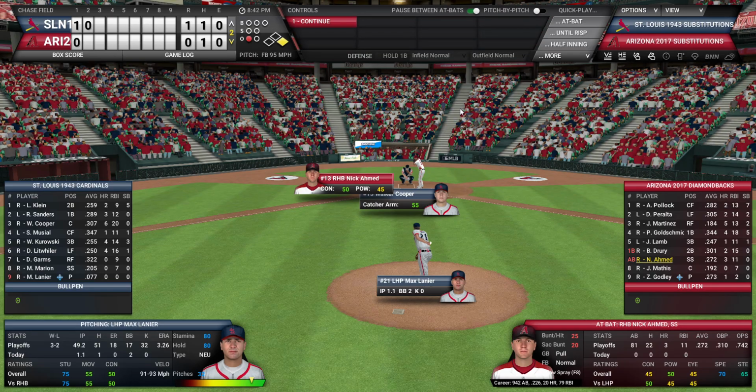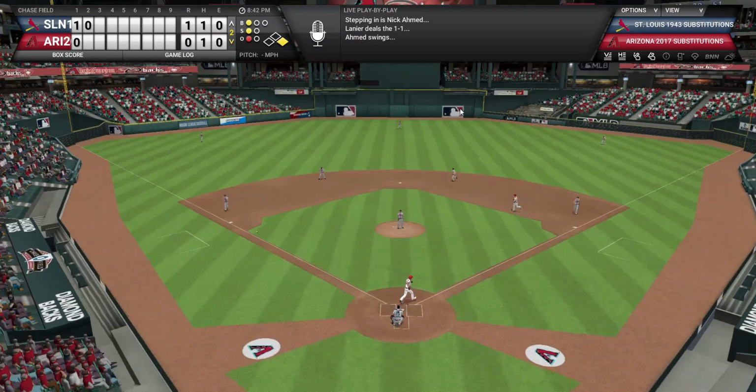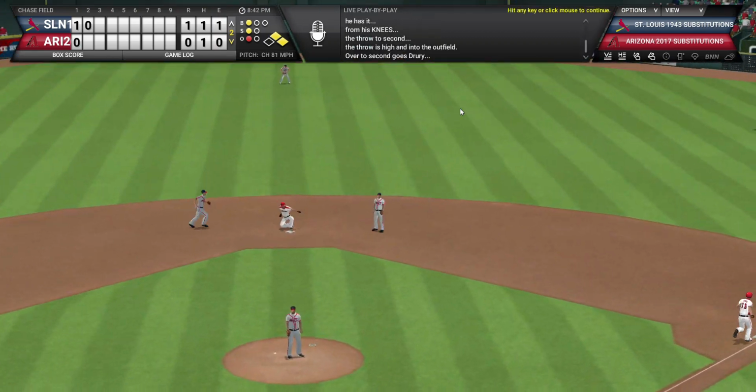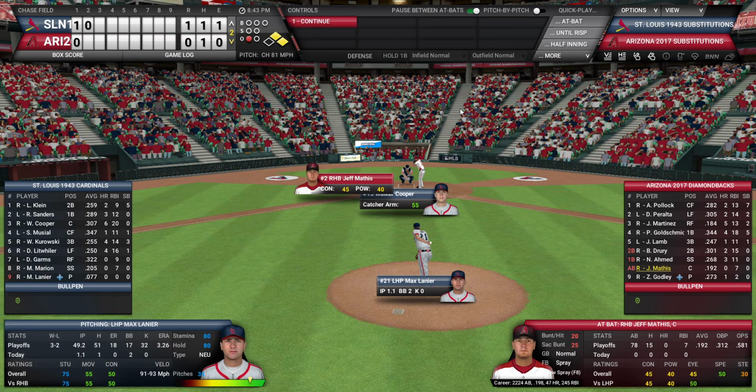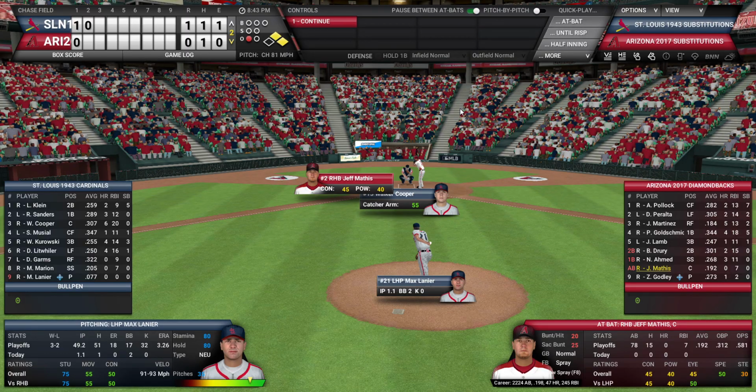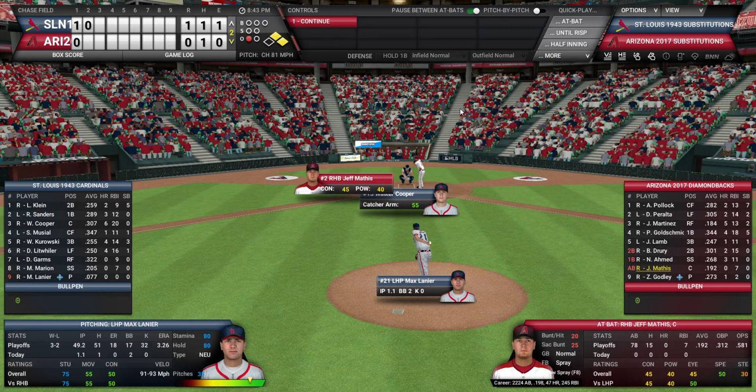So Nick Ahmed, who's done a lot in defense in this series, can do something offensively. And he'll hit to third. That is going to be a bad throw to second. They're trying for the double play, but instead it's a poor throw, and it's an overthrow. It actually goes into the outfield per the notes. Now, the animation did not completely match what the description was, and that happens sometimes in this game. The animations aren't the exact replication of what happens, so sometimes you do have to read the notes. I do have them going really, really fast, so the play-by-play notes don't always show because I'm clicking through so fast trying to get through the game. But in this mode, I did pause it for a second so I could see what happened.